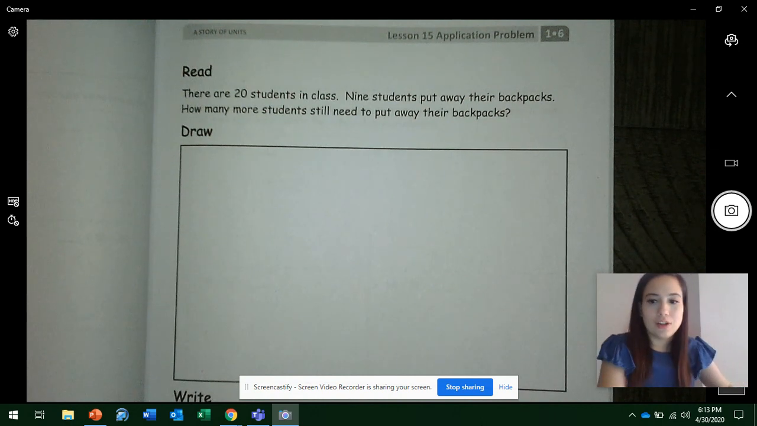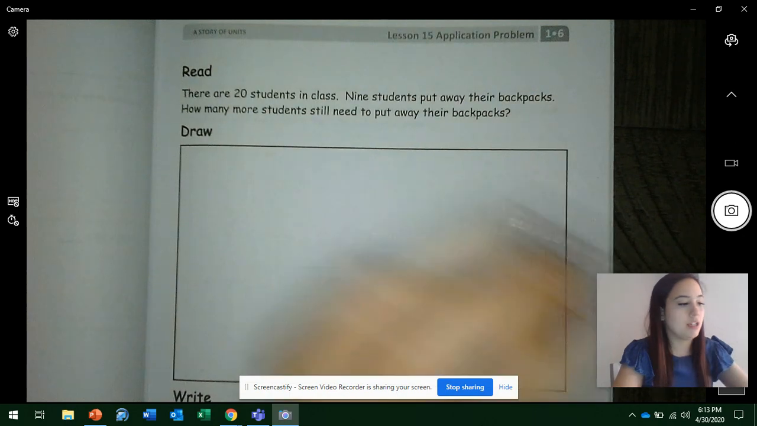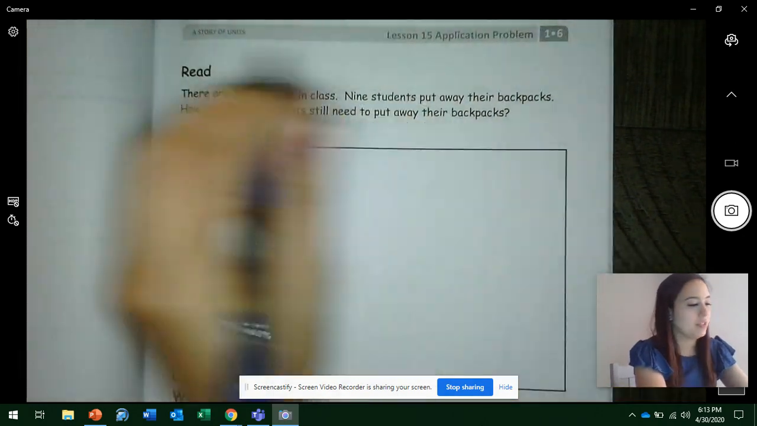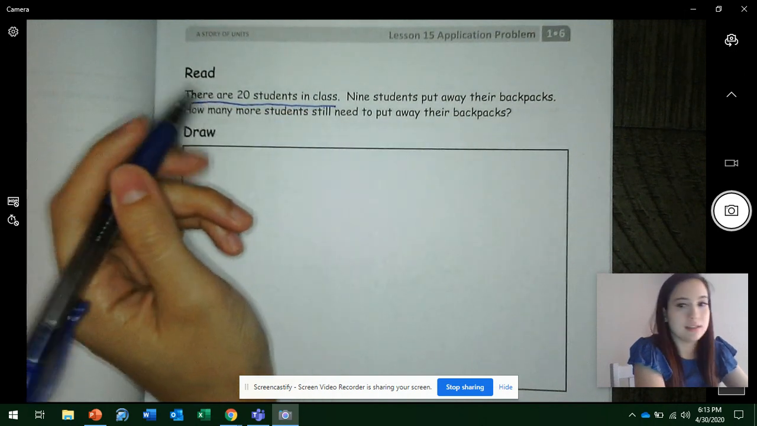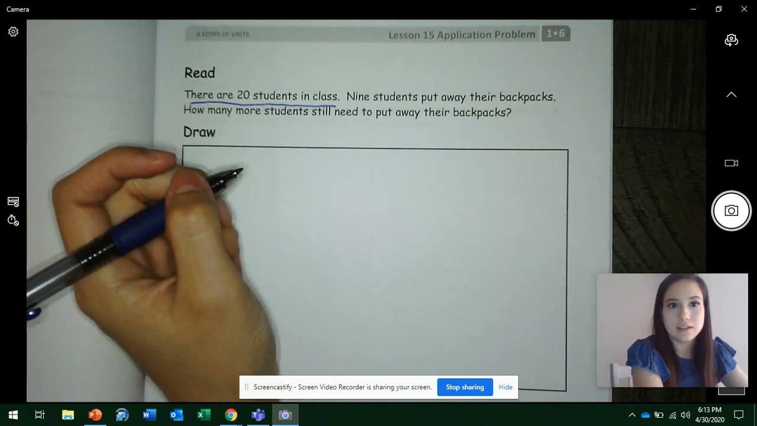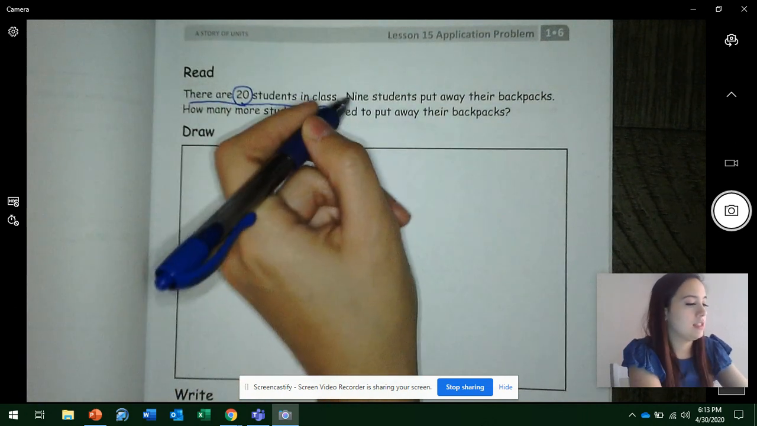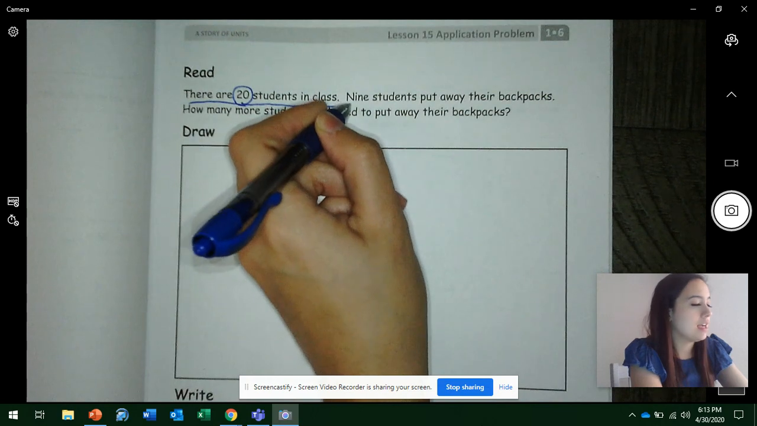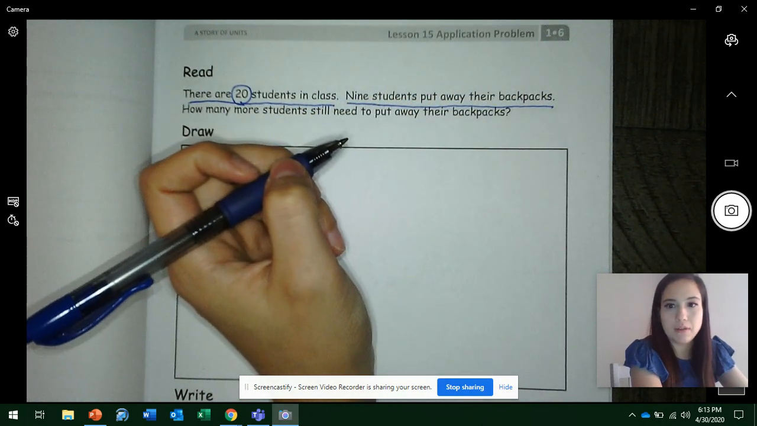Okay, so if you're ready, we're going to start. Remember, pencil in your hand, and we're going to read and underline. Ready? So let's start. There are 20 students in a class. How many students in a class? Get ready. Yes, 20. Let's read and underline the rest. 9 students put away their backpacks. How many students put away their backpacks?